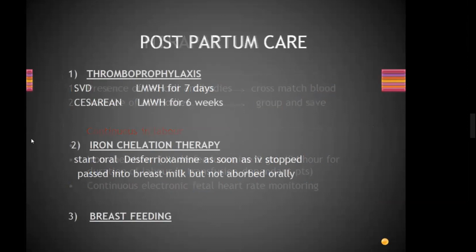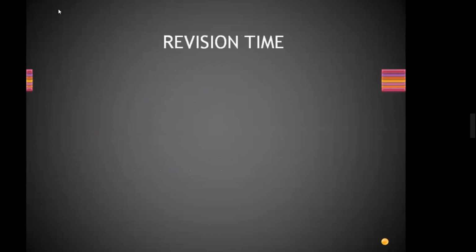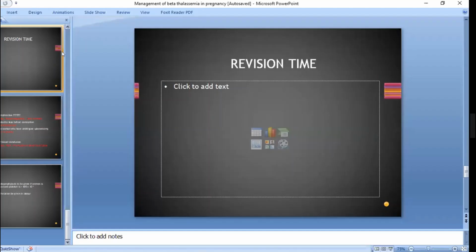Okay. Just one more point. Tell me, blood loss may precipitate anemia, so will we arrange blood? Do we need to cross match blood in thalassemia? Yes, in every patient. No, it depends on the severity of anemia.